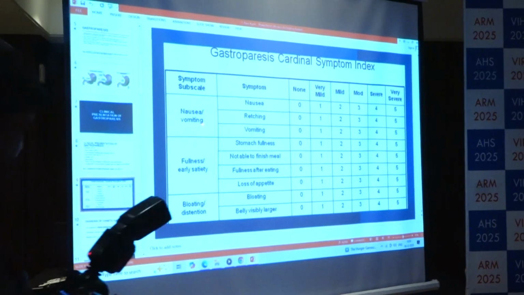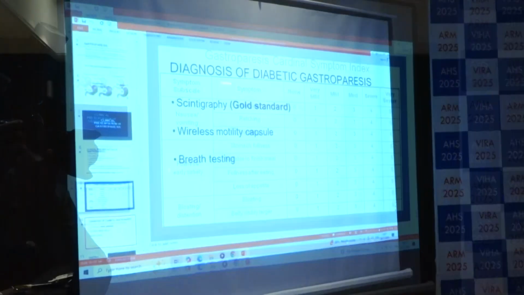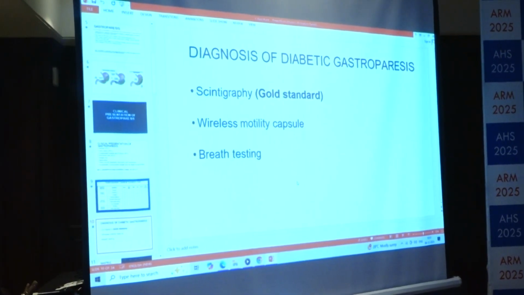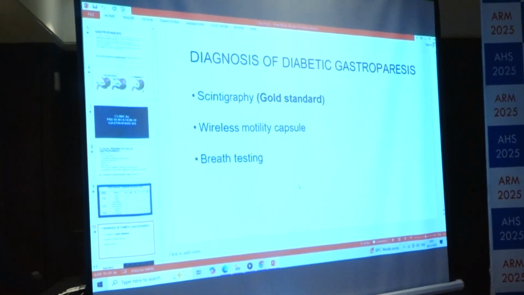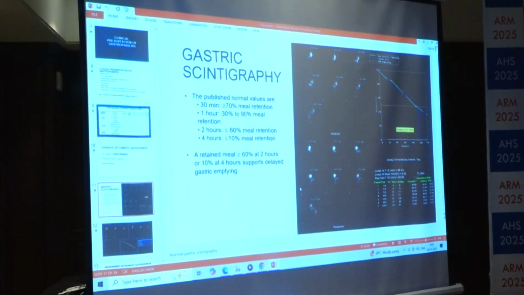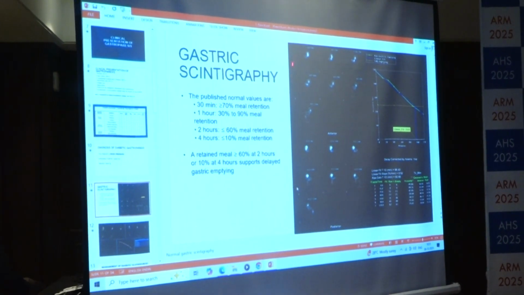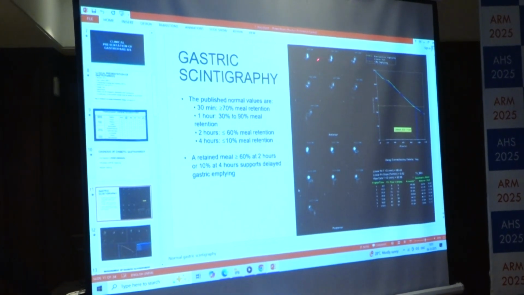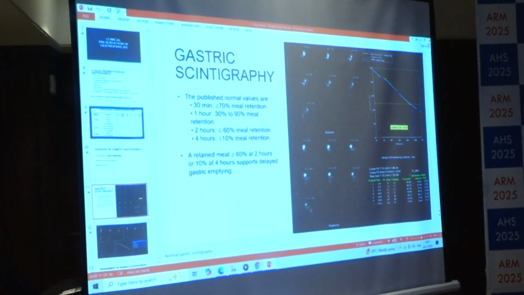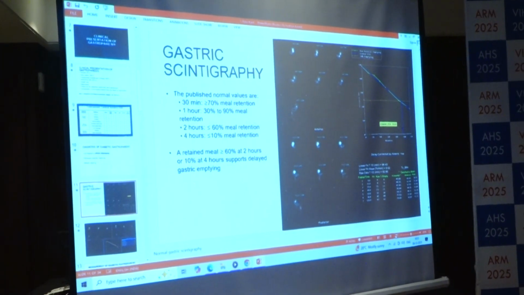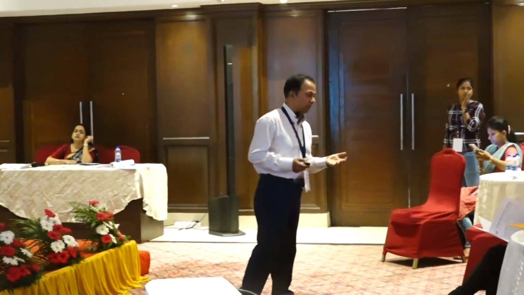One is the nausea and vomiting, early fullness. Relying in our center on gastric emptying scintigraphy, which is radionuclide imaging done with technetium 99. This is a typical example of gastric emptying scintigraphy. You can see the decay time of this technetium 99 radiolabeled meal. We typically give an idli meal or a liquid meal to the patient, and then we scan over 30 minutes, 1 hour, 2 hours and 4 hours.